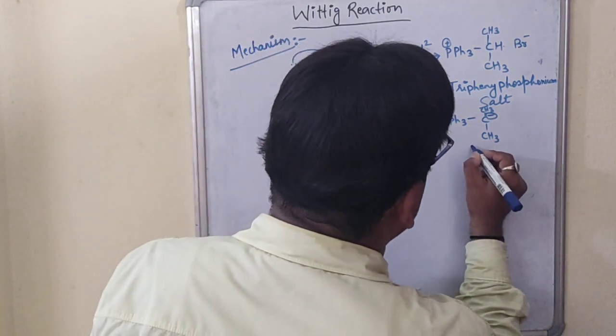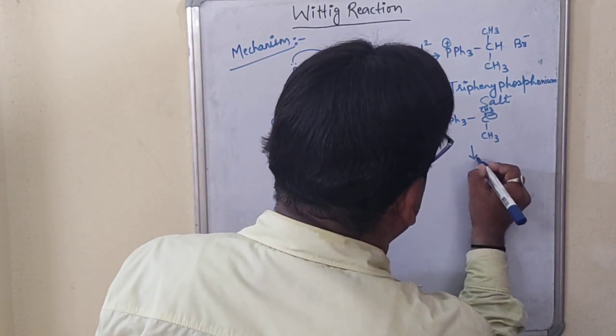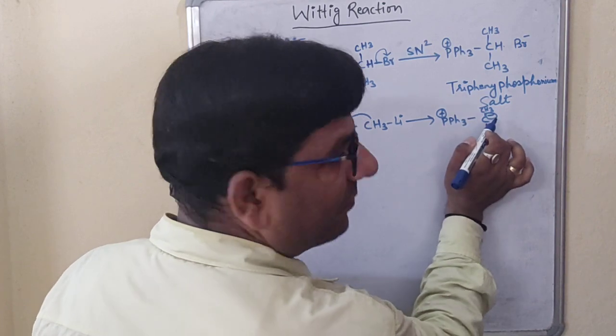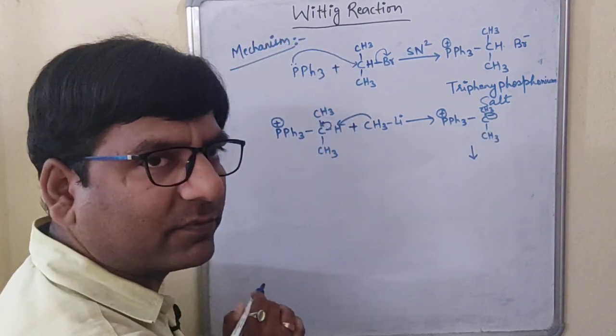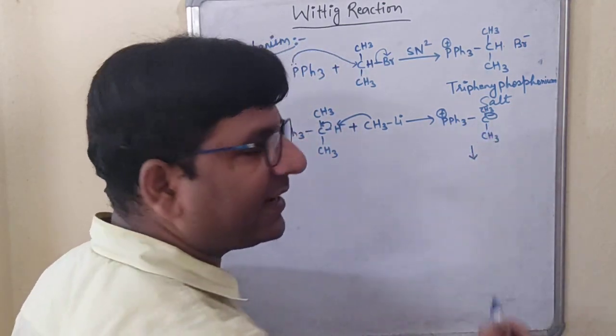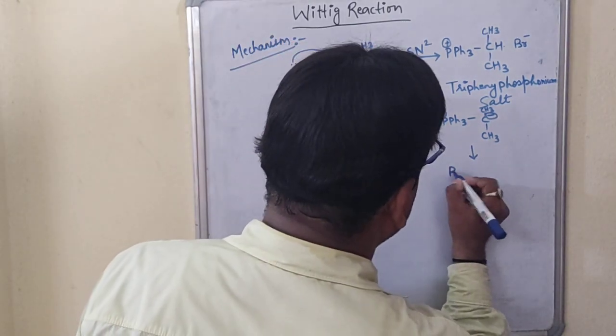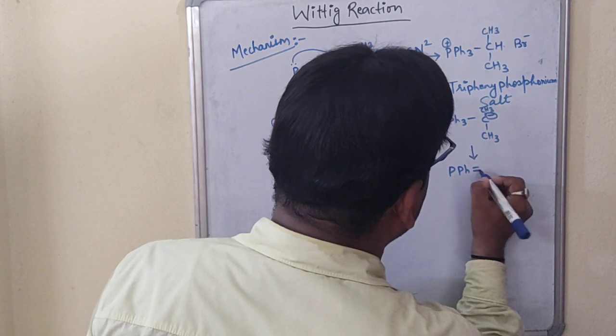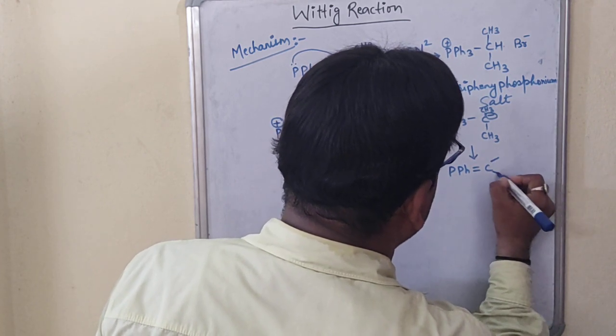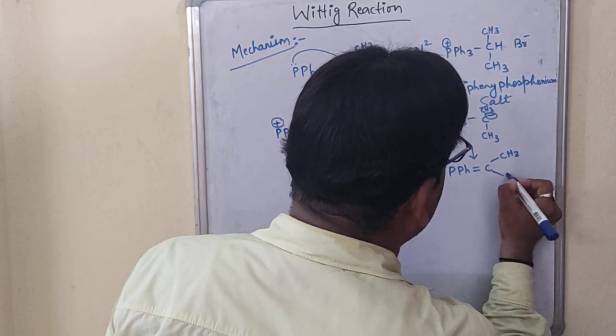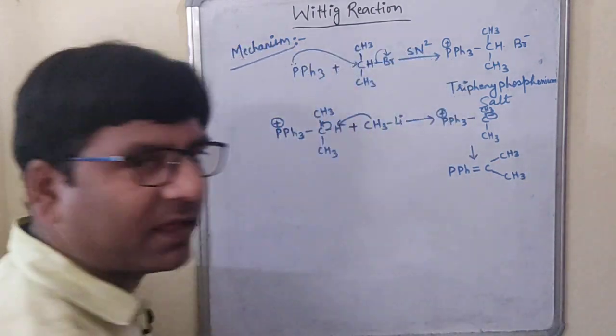Now this positive and negative will form a bond over here. This you know. Positive and negative will form a bond. So we can write here PPh3 double bond CH3 and CH3.